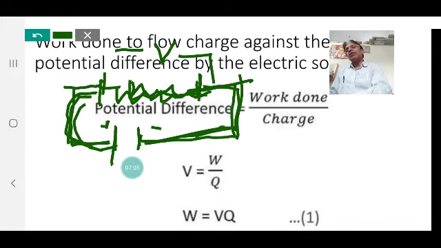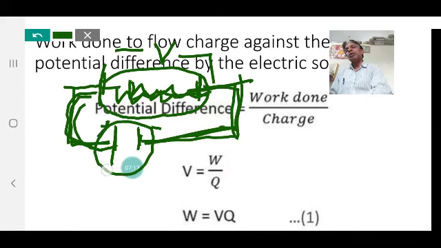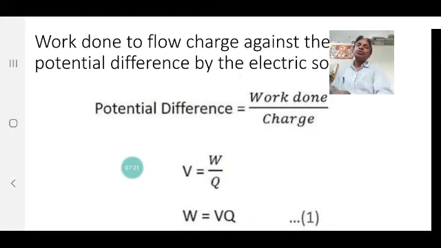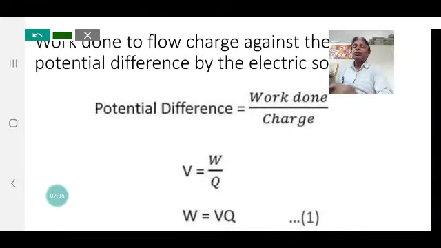If the electric circuit is purely resistive, the total energy supplied by the source gets converted into heat, and this is expressed as W = V × Q. W is the work done provided by the source energy, and by the definition of potential difference, we can define it as the work done by charge.